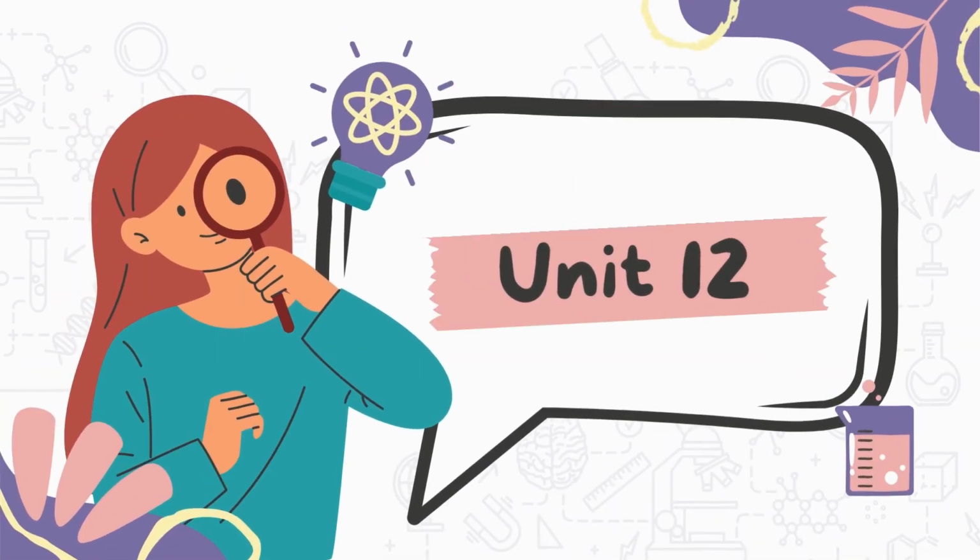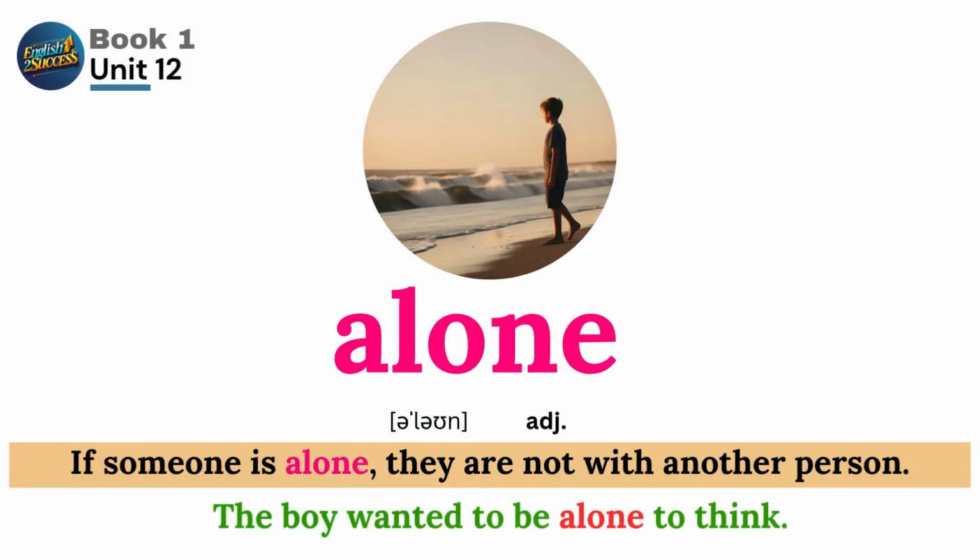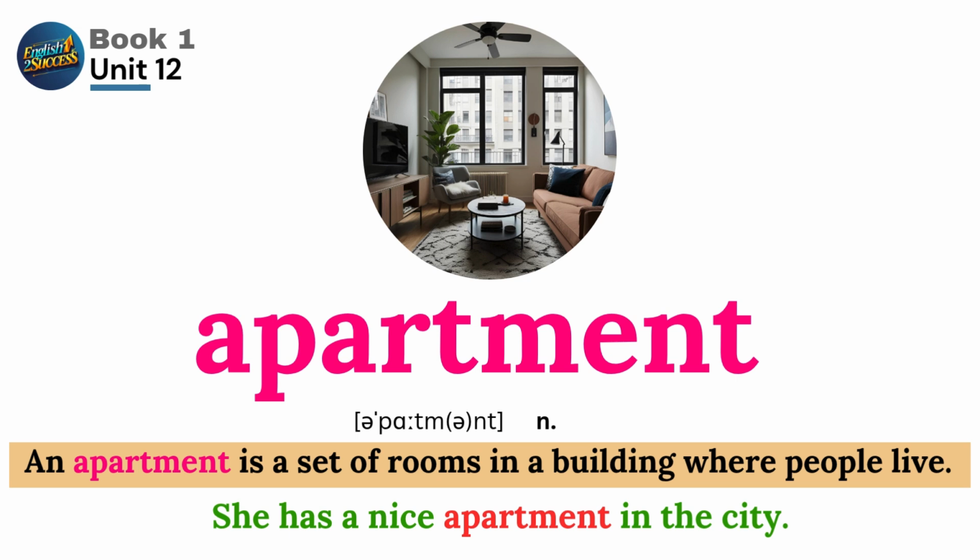Unit 12. Word list. Alone. If someone is alone, they are not with another person. The boy wanted to be alone to think. Apartment. An apartment is a set of rooms in a building where people live. She has a nice apartment in the city.